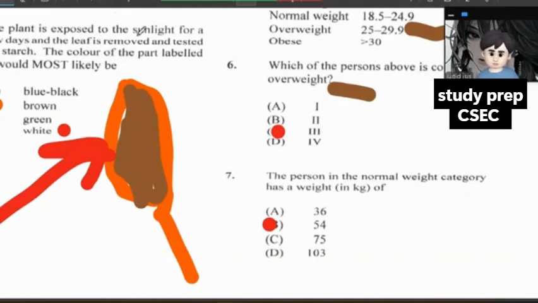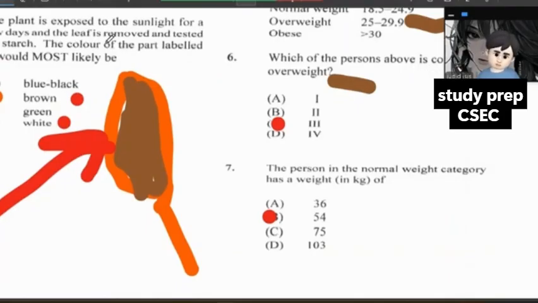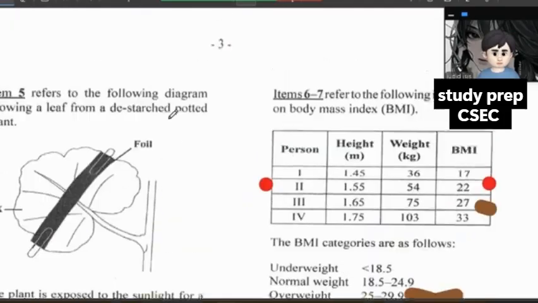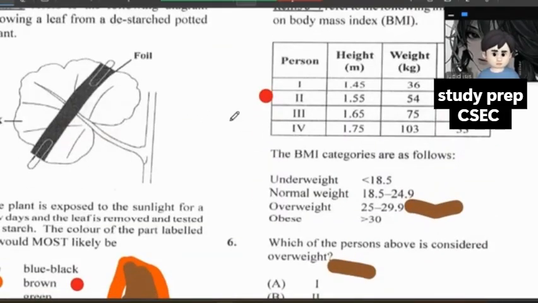So it says remove and test it for starch. The color of the part labeled X would most likely be brown. If it were exposed to light for a few days, we would usually see brown plants everywhere we walk. The reason for that is because it is basically left without nutrients, and when a plant is left without nutrients, it develops a brown color.